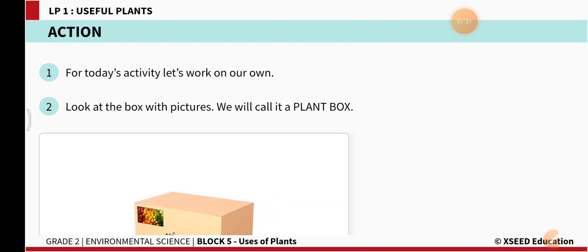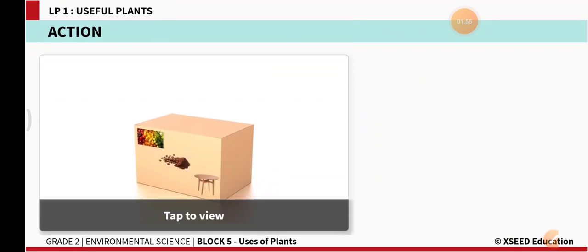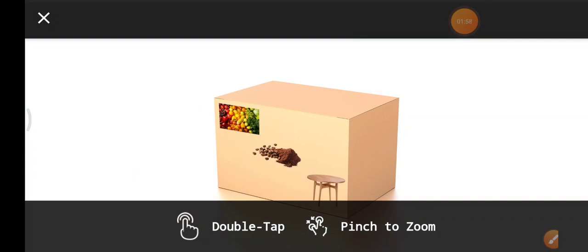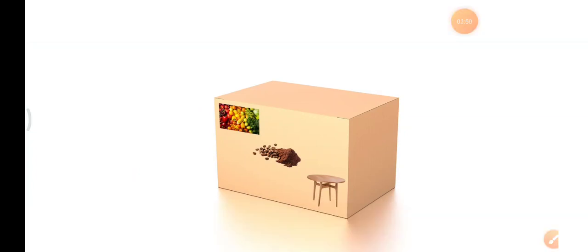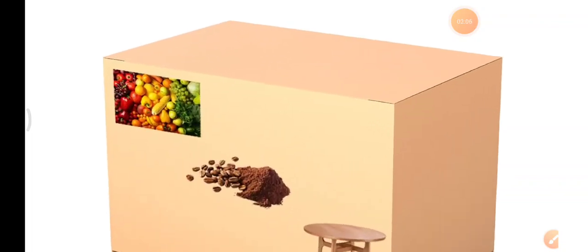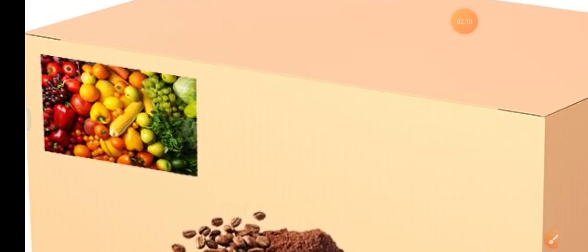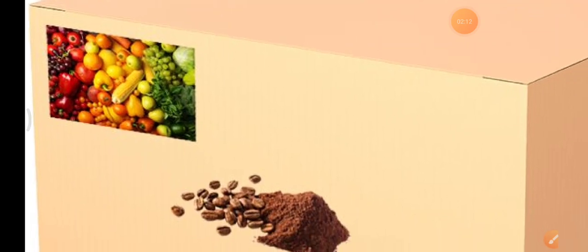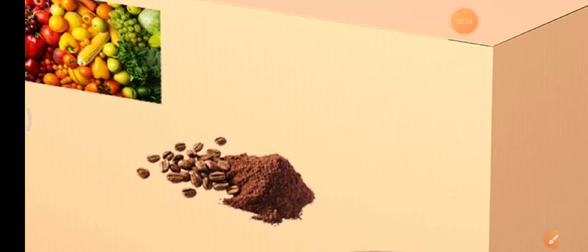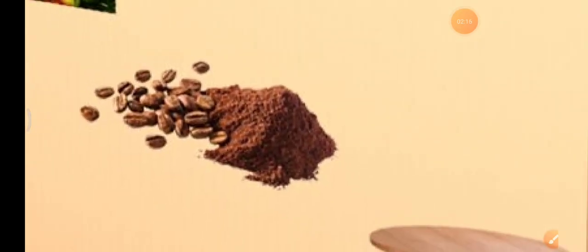Now, today's activity, what is this? This is a box. We are going to call it a plant box. We have some pictures on this plant box. If you examine it carefully, on the top left we have fruits and vegetables. Yes, we eat a lot of fruits and vegetables. In the center we have coffee beans and coffee powder.